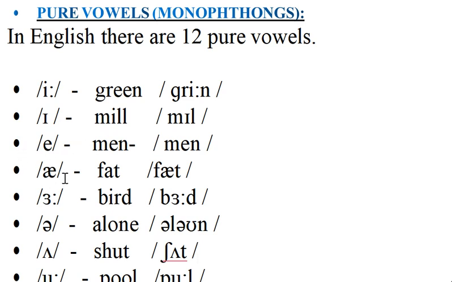This is the a sound, where the lips are going back: fat, mat, cat, rat. This is the R sound: bird, curd, surd. This is a weak sound, where it is not pronounced fully and stress falls on the second syllable.